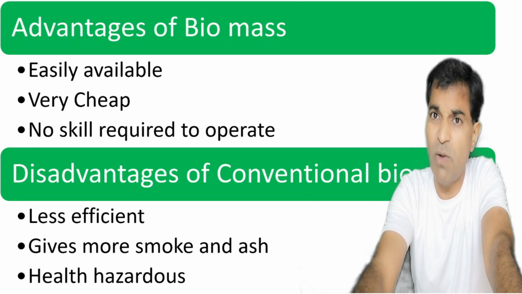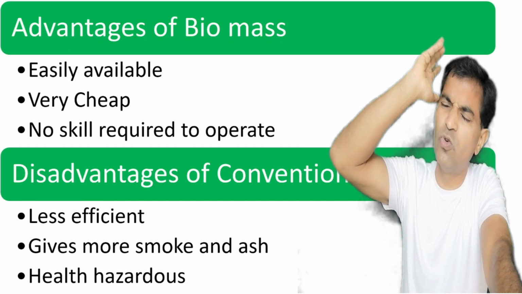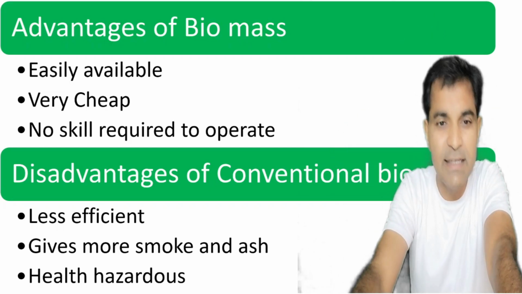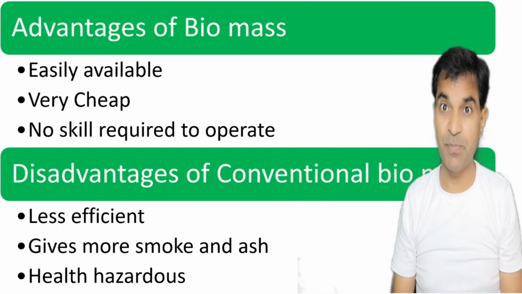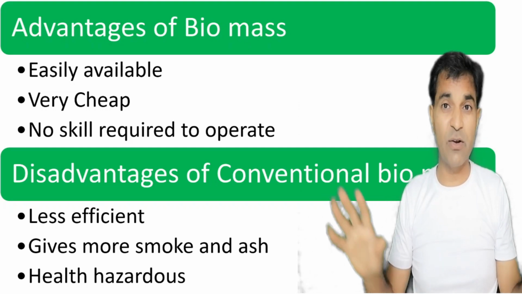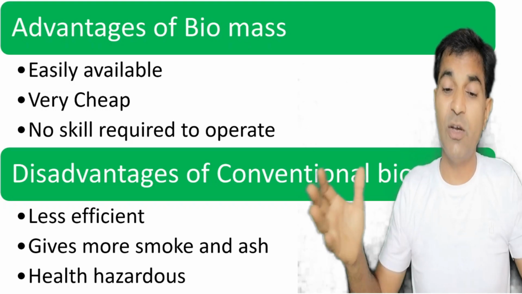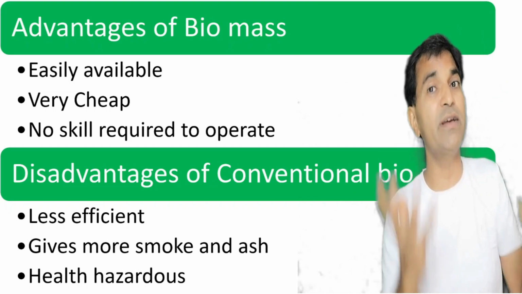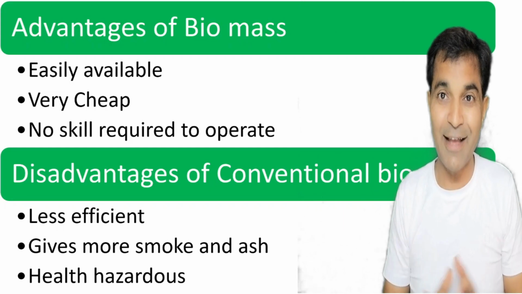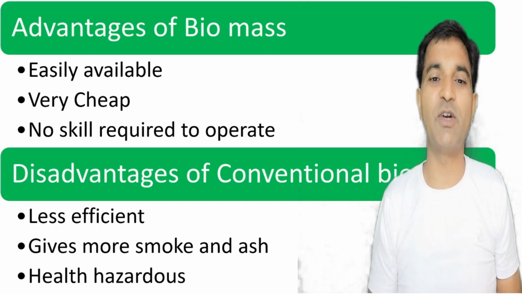Now what are the advantages of biomass which our ancestors used for centuries? They are easily available, they are very cheap, no skill required to operate. Nobody runs a class saying, come on, today we join a class on making upla, how to cook food with upla, how to cook with cow dung cake. There aren't any classes, meaning no special skill is required.